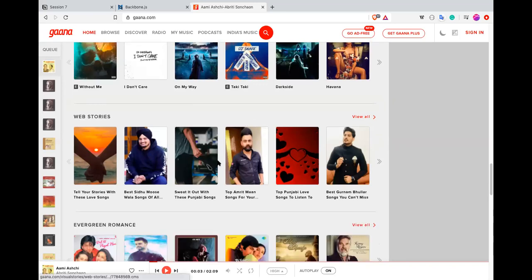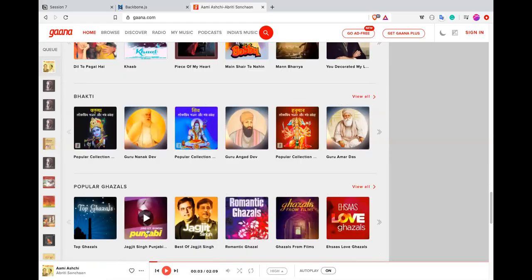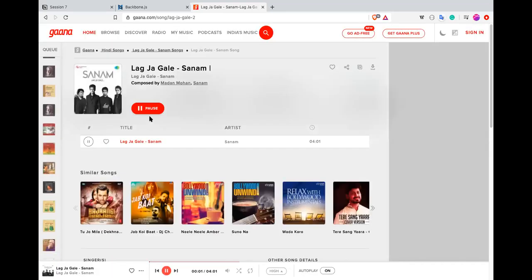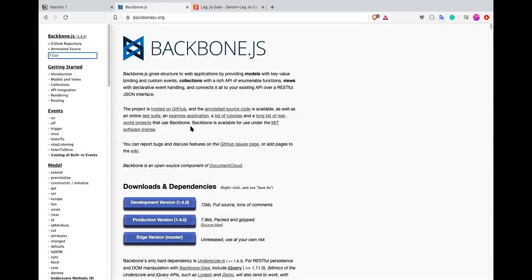So without refreshing the website, I'm able to play. With JavaScript and jQuery, building this kind of website would take a lot of effort. Backbone solved a big part of it.